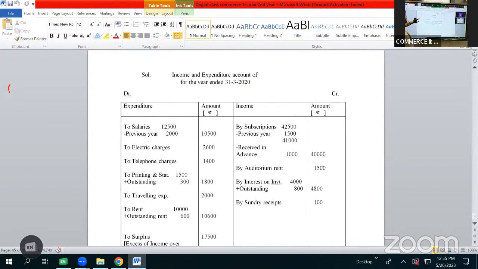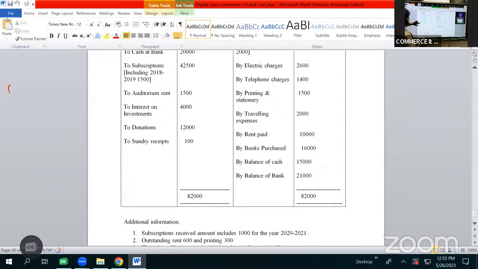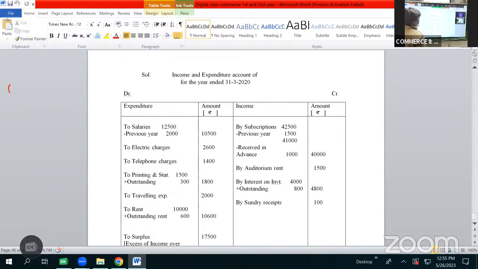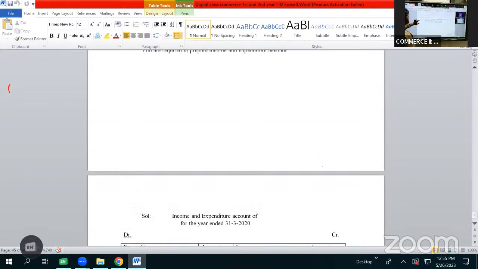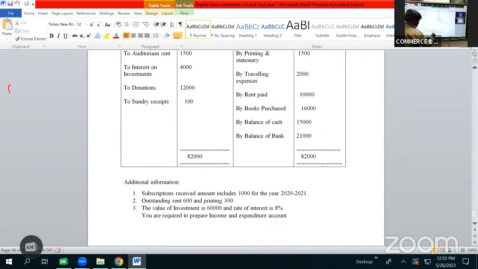Then after subscriptions, we have auditorium rent 1,500. It will be shown as income. So here it will be shown as by auditorium rent 1,500. Then again we have interest on investment 4,000 rupees. Here the value of investment is given as 60,000. So if we invest 60,000, we are going to get a return of 8%.